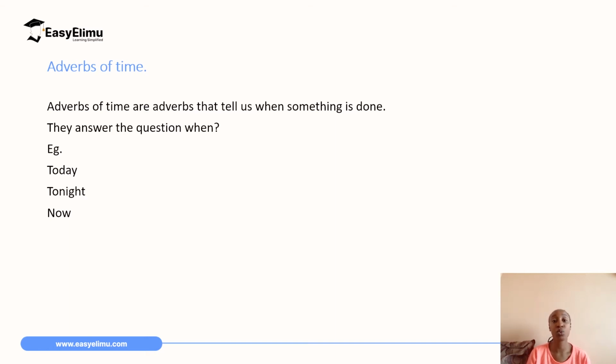We are now going to proceed to adverbs of time. And an adverb of time is an adverb that tells us when something was done. So in other words, it answers the question when.